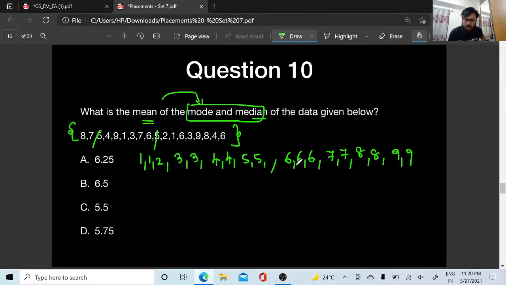Okay, 5 is only 2 times there. So 6 is appearing thrice. Okay, 6 is appearing thrice. So my mode will be what? My mode will be 6. My mode is going to be 6 because it is the value which is appearing the most, right?